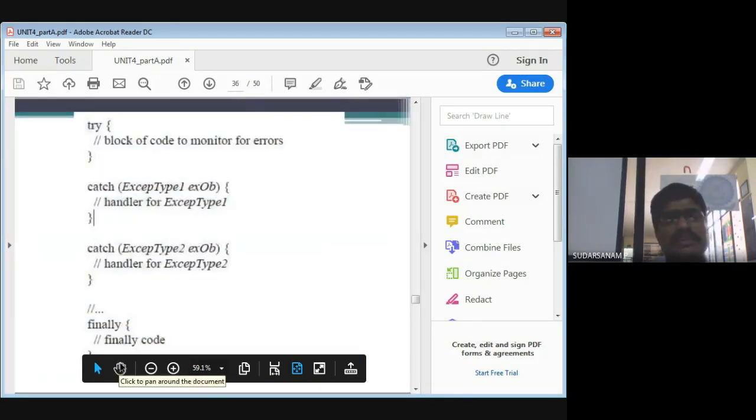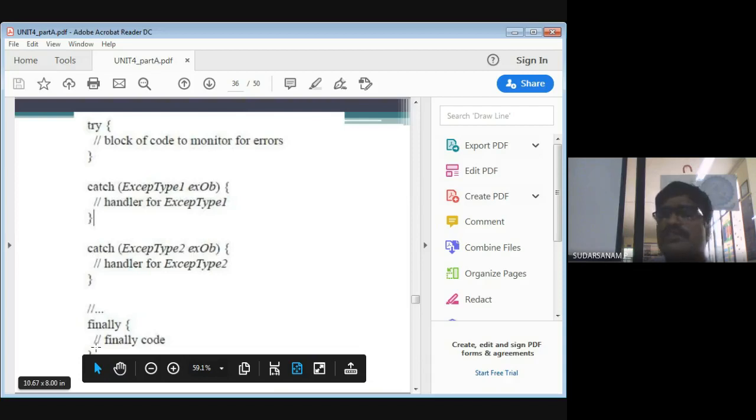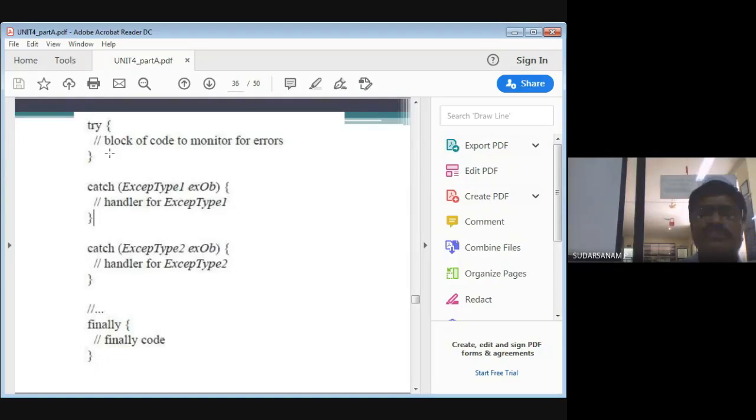Now let us see one example. Finally is also like a method you will be writing. When you are writing the code with finally, how will it execute, like try catch, where you have one set of blocks? You have to see the code, how it will be working and how it will be executing. Now let us see one example program, how it will be working. So now let us go to the program.